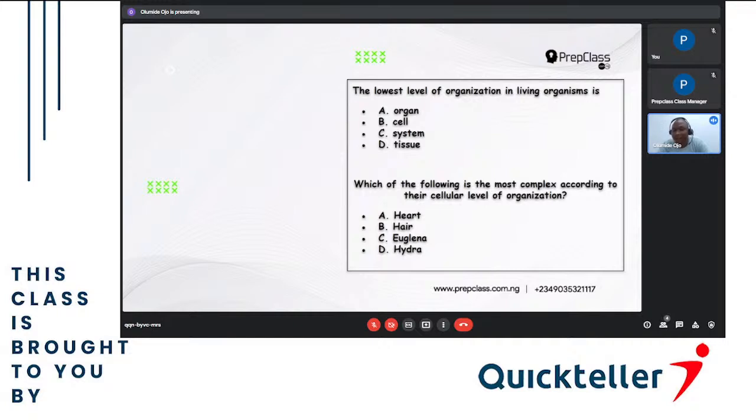While the heart and the air, the heart is an organ that is part of respiratory system. So the heart combined with other organs to form respiratory system. So the answer is the heart. So which of the following is the most complex according to their cellular level of organization? So heart. The answer is heart. Next question, please.